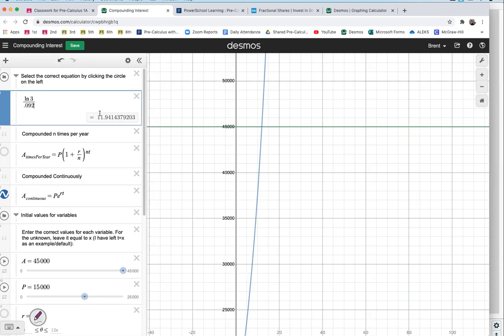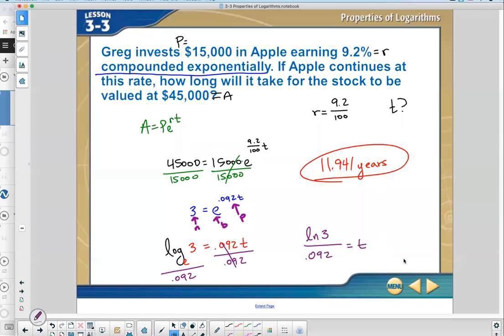It's just the exact answer. So this one right here is not rounded. This would be your exact answer. Right there is the exact answer. This is the rounded answer.